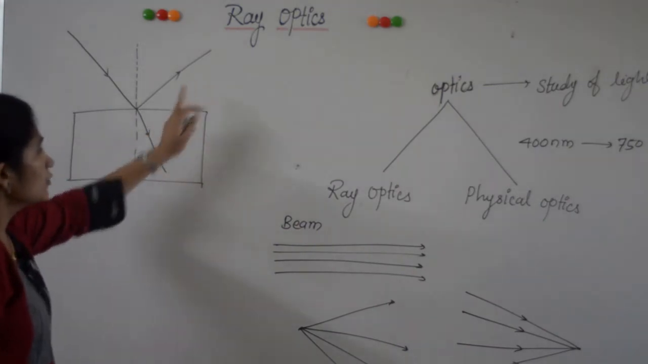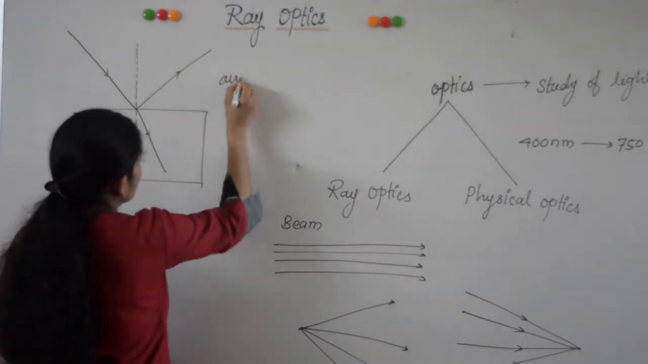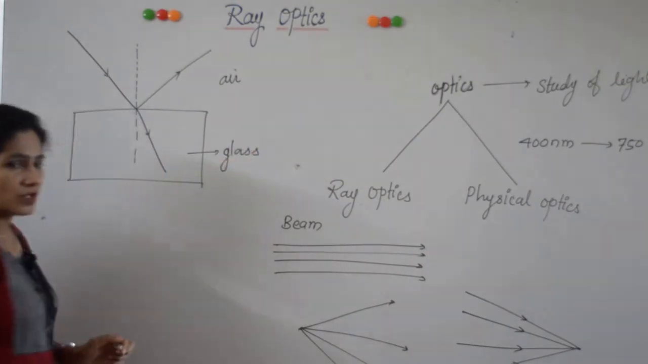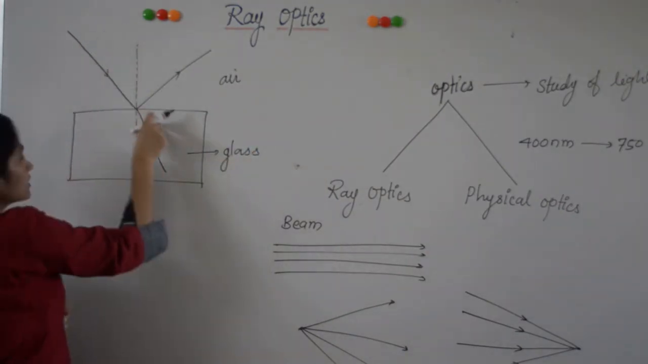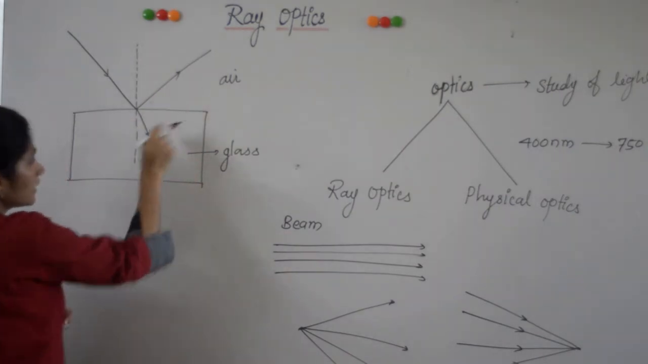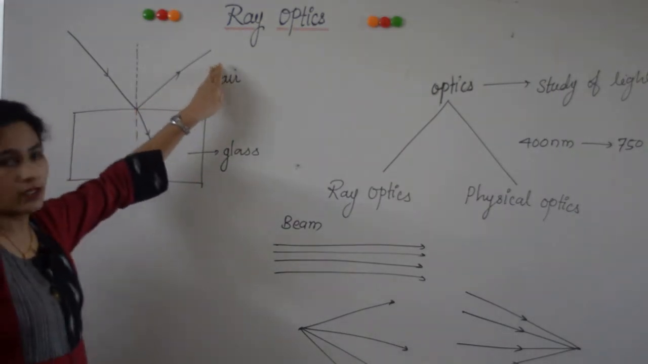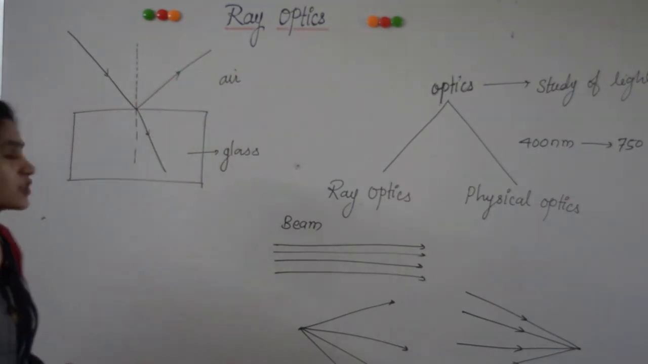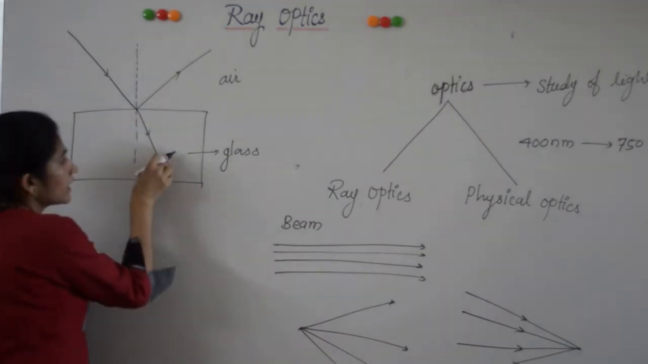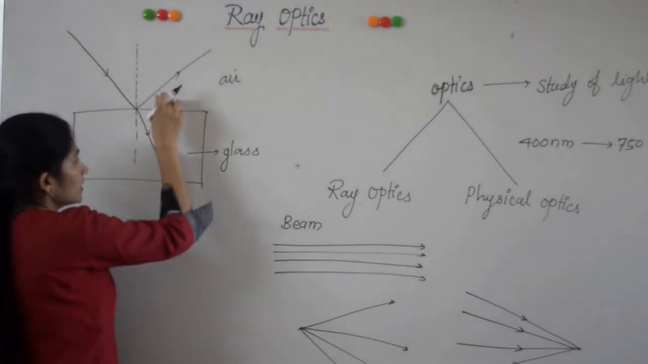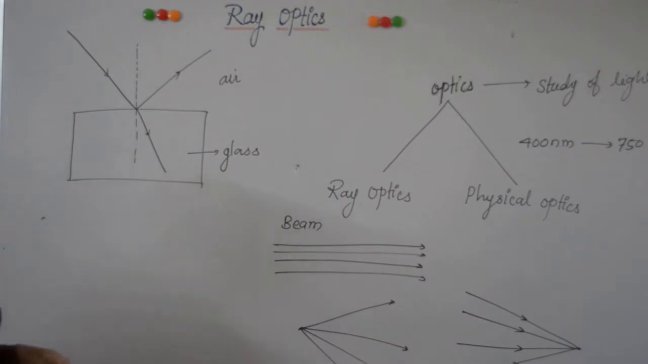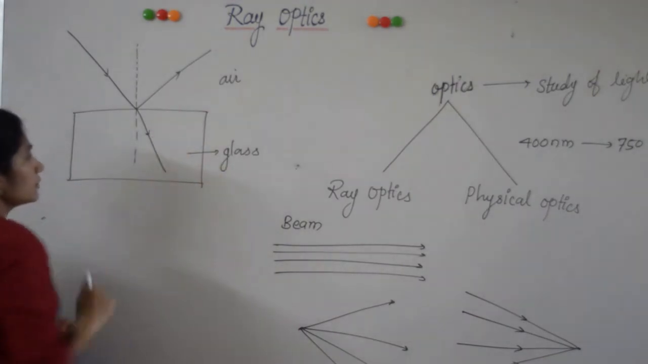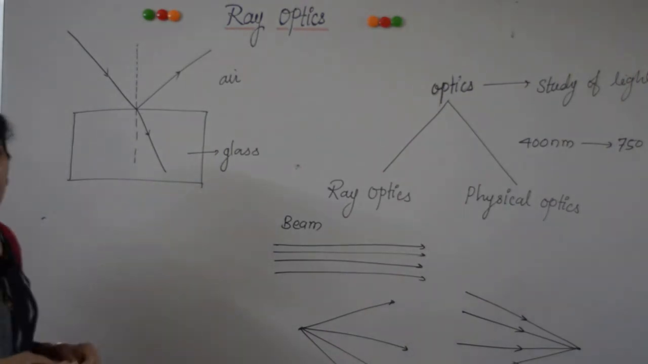This is the first medium, which is air medium, and this is the second medium, which is a glass medium. So when light is incident on this interface separating air and glass, partly it gets reflected, means it bounces back in the same medium. This is called reflection of light. And the bending of a light ray when it enters from one medium to another medium is called refraction of light. So what is the main difference between reflection and refraction of light?